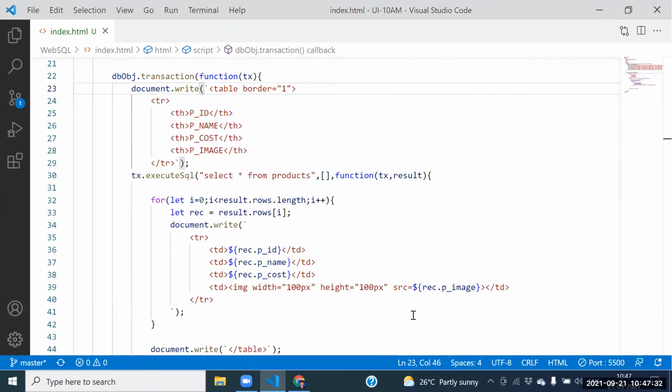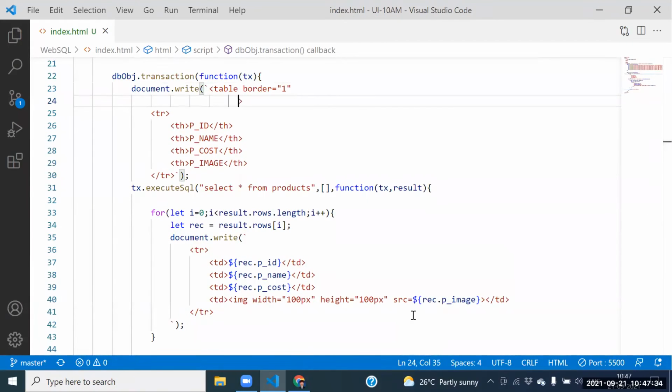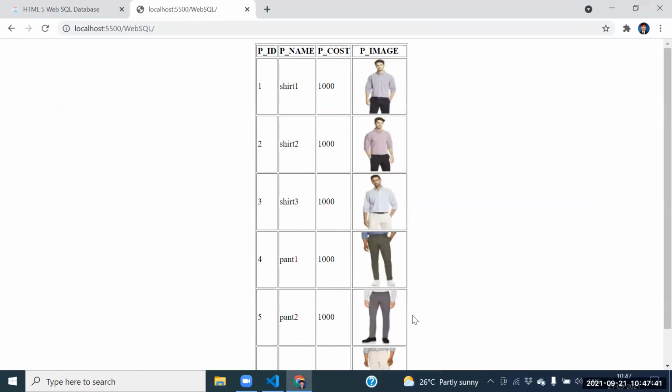How to display exactly at the center? We need to say align equal to center. Align equal to, we should be in a position to place the center. Then we can display exactly at the center.